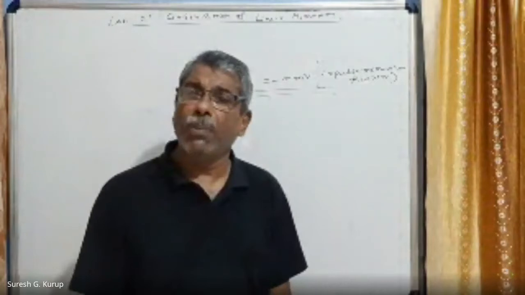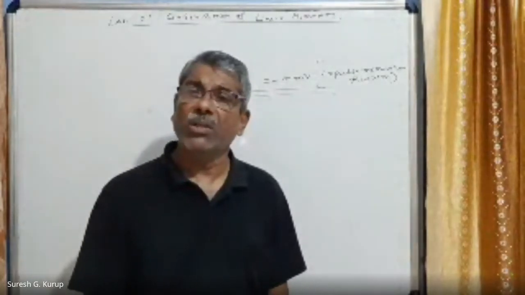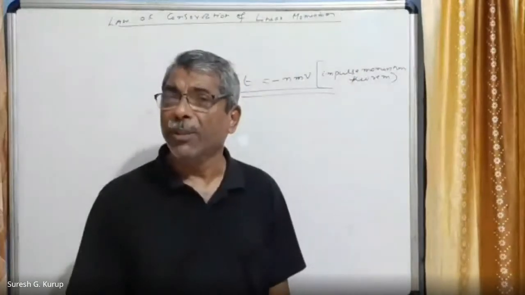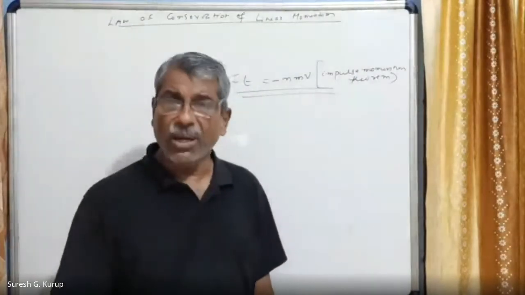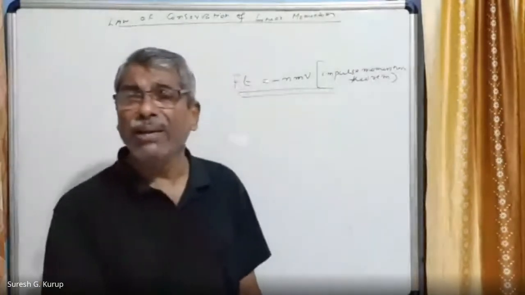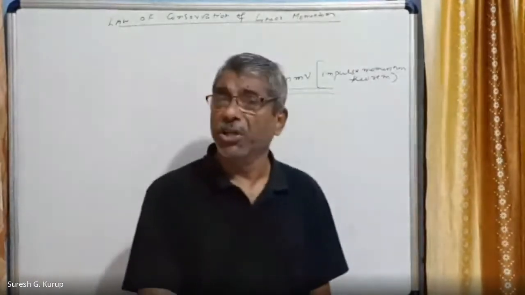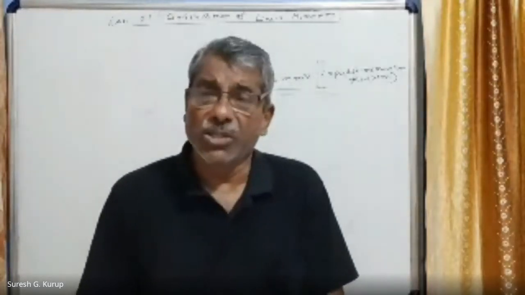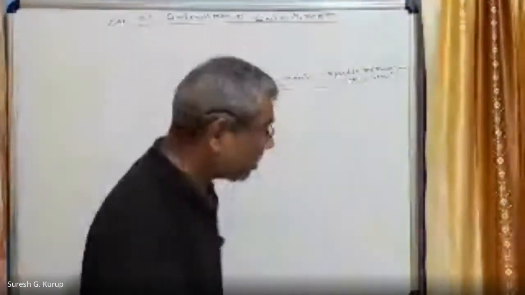So rocket propulsion basically works on the principle of conservation of linear momentum. When we talk about applications of conservation of linear momentum, the first thing that comes to my mind is rocket propulsion. When the rocket is not fired, its mass is equal to m0.